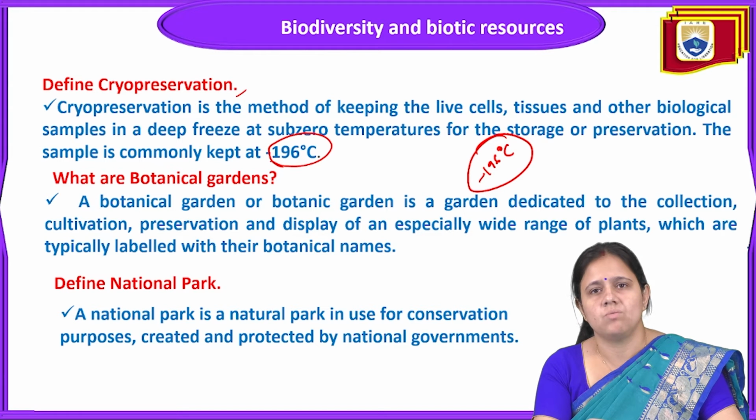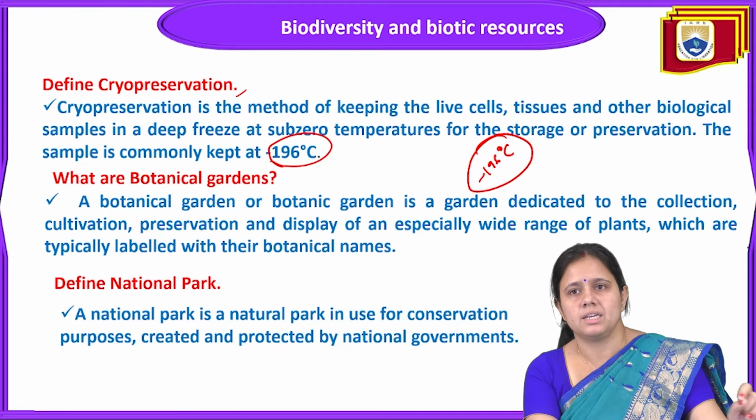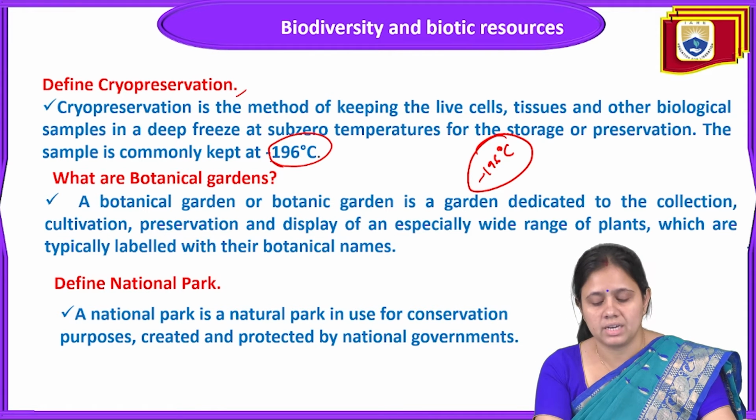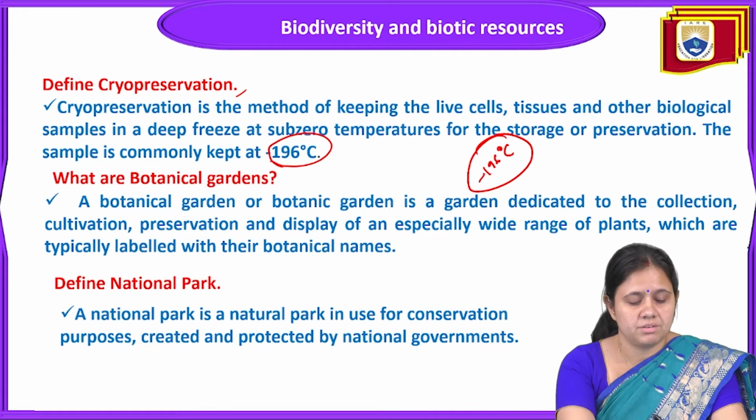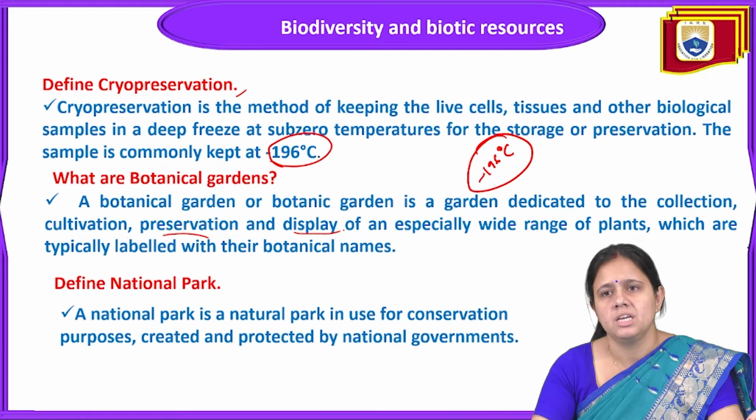The next term is botanical gardens. What is a botanical garden? A botanical garden is a garden dedicated to the collection, cultivation, preservation and display of any species, especially a wide range of plants which are typically labeled with their botanical names.